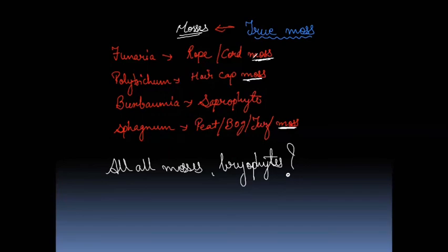So this is one important point as in the exams also. And now we are done with this topic of the Bryophyta, and we have some common questions which are asked in the exams also. So let's see those questions. Do learn these common names of the mosses as questions are asked from these points.